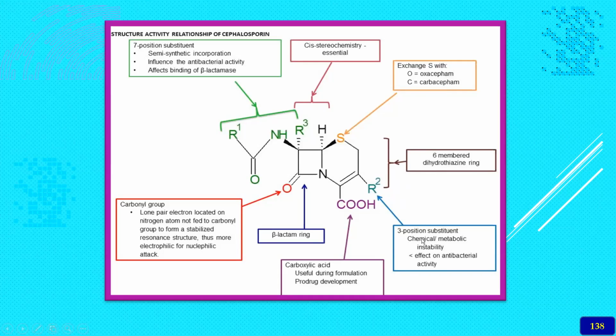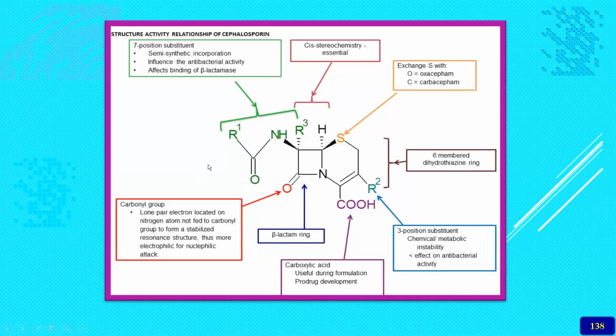So the chemical substitution at this ring will increase the stability, and also it affects the antibacterial activity. This COOH means it is carboxylic acid, which is useful during the formation of prodrug development. So many of the cephalosporins are present as prodrugs, then they are converted to the active drug.